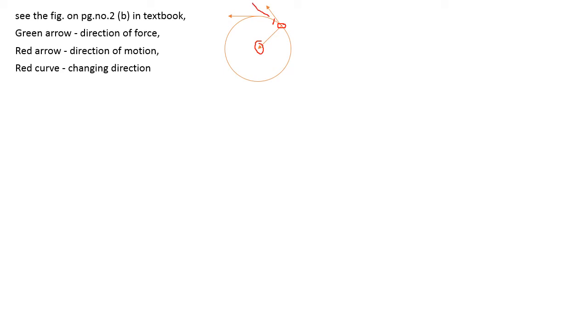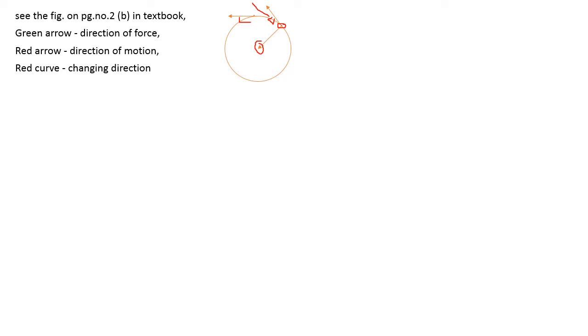We will be saying that it will be going in this direction. So at this position it will be this. But does the object move in this line? No, it is coming in this direction. At this position it will be moving in this direction. As the three points say, the force is always acting toward the center, the direction of motion is tangential, and the direction of motion is changing at every point in a circular motion.